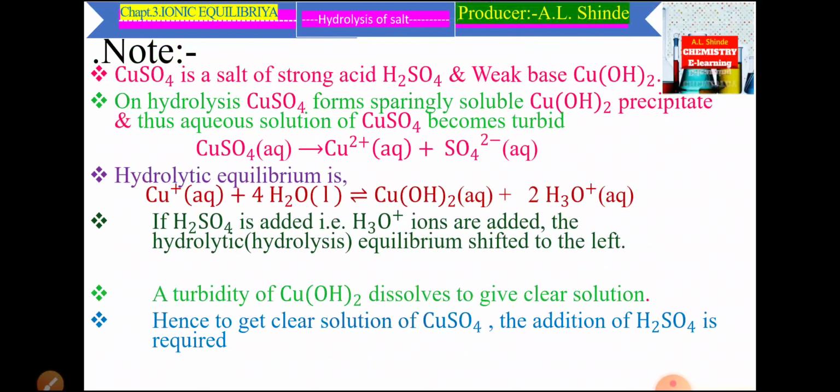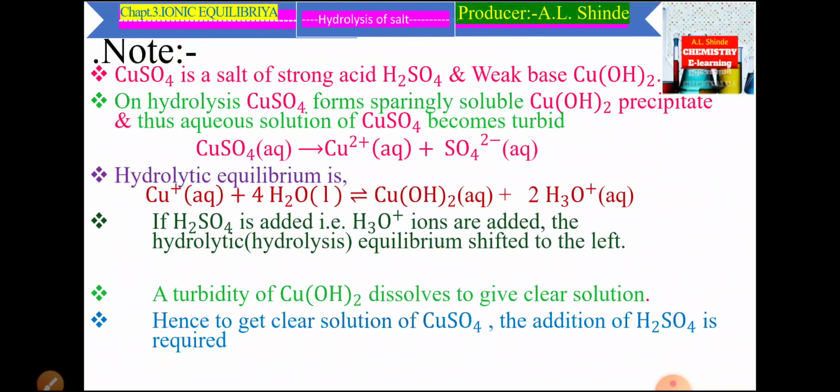Before going on to the third type of salts, we can see one note. When preparing the aqueous solution of copper sulfate, there is addition of a strong acid like H2SO4. A few drops of sulfuric acid are added when preparing the aqueous solution of copper sulfate in the laboratory.